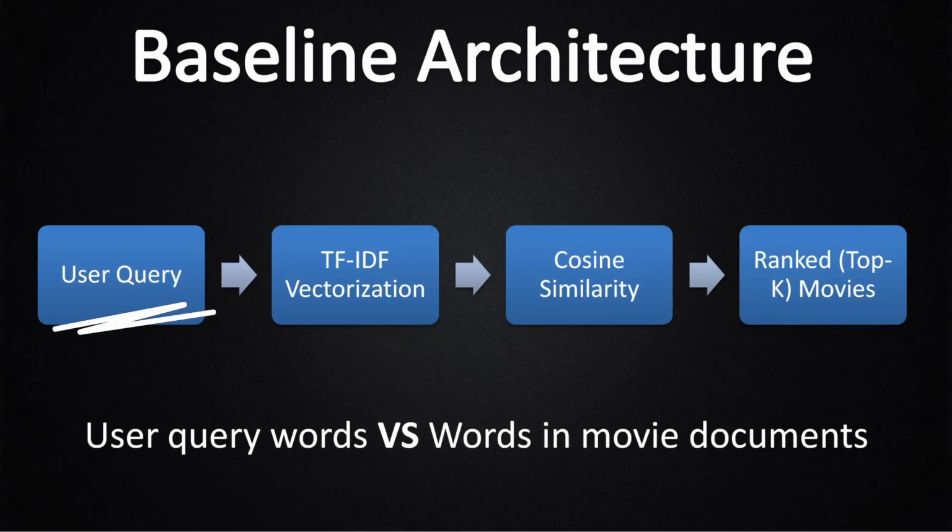The idea is simple. We convert every movie into a text document that contains important attributes. Then we build a keyword search over those documents. When a user asks a question, we find the cosine similarity between the words in the query and the words in each movie document and rank the most similar ones. No reasoning, no understanding, just word overlap statistics.